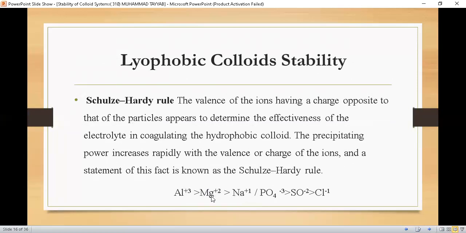So as we increase the valency or charge on the ions, the precipitating power increases. This rule is called the Schulz-Hardy rule. And the same is true for negative charges. Increased valency will increase the ability of the ion to precipitate colloidal solutions.